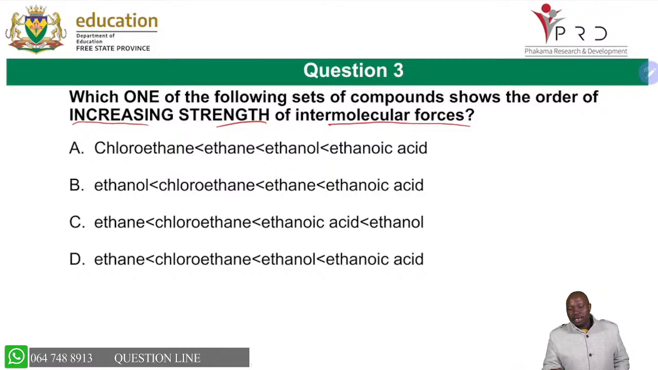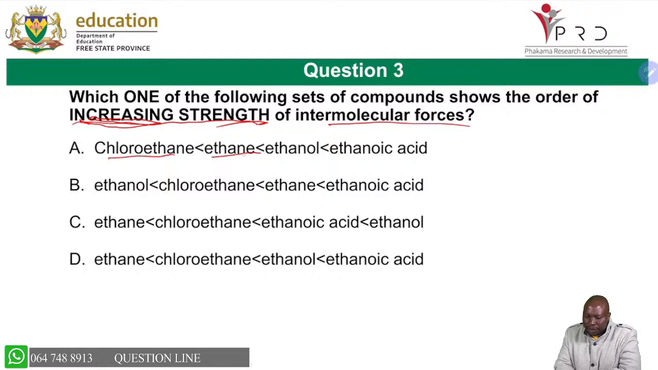Sometimes you will be asked which one shows the order of decreasing strength, which means you start with the highest down to the lowest. So always look at the keywords. In this one, the keyword is increasing strength, so we're starting from the lowest to the highest. Let's look at the first option, A. You have chloroethane, then ethane. Ethane is already the lowest because of London forces. So it's not increasing, because we're starting with chloroethane, which is higher than ethane. So it's out.